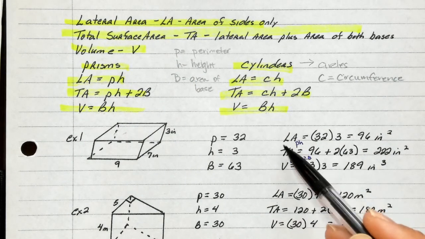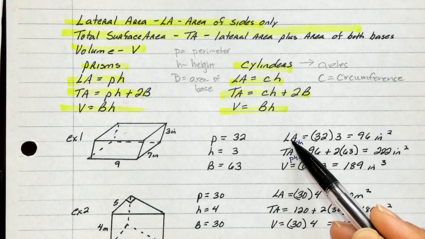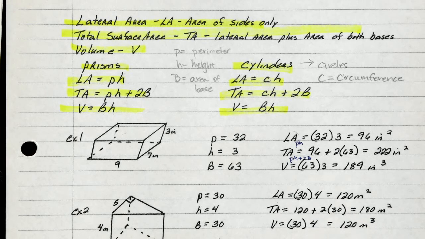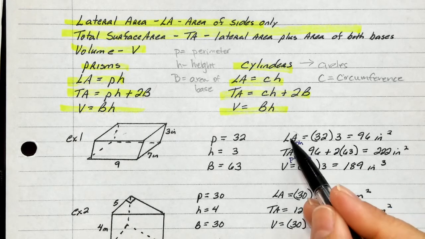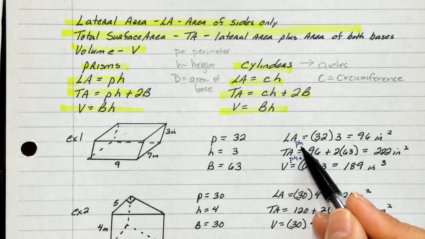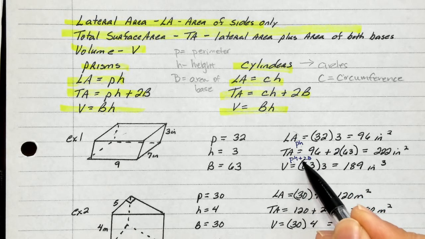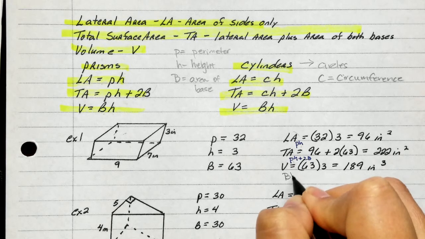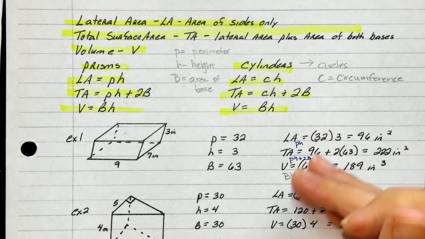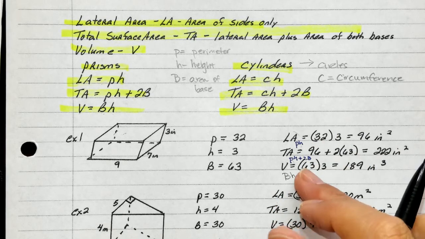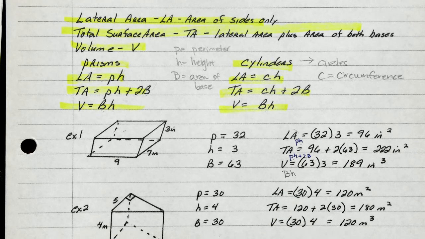Now, this is what I recommend. You're going to be asked to find the lateral area, total area, and the volume of all of these shapes. So I put them in my notes and then I remind myself that lateral area is perimeter times height, total is perimeter times height plus 2 big B, and then volume is big B times height. The more you write these, the more familiar you become. So guys, you will need to know these formulas for your test. So I suggest that you write them as often as you can.